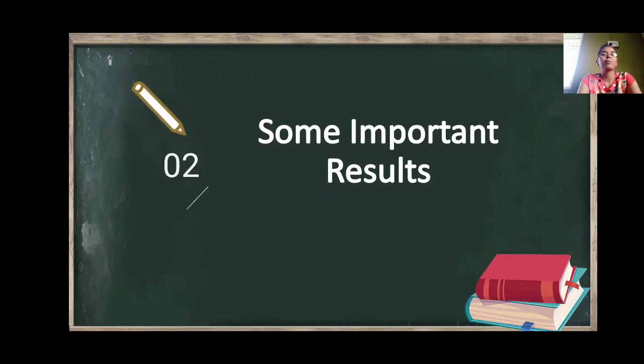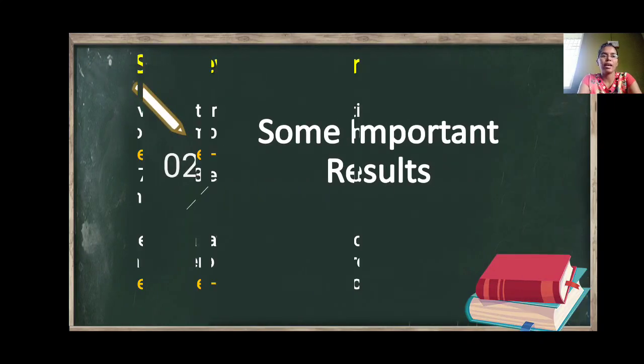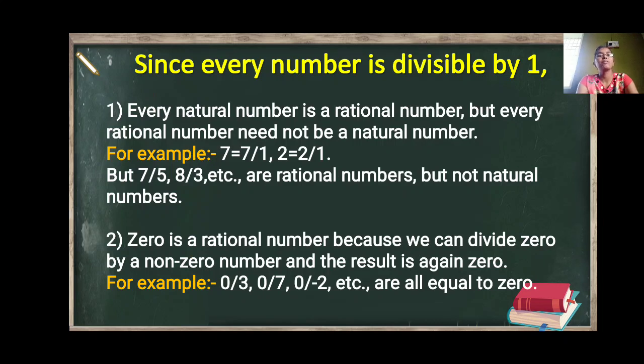Now we will see some important results about the rational numbers. In this we will see the first result, that is every natural number is a rational number, but every rational number need not be a natural number. Every natural number is a rational number, but every rational number need not be a natural number.